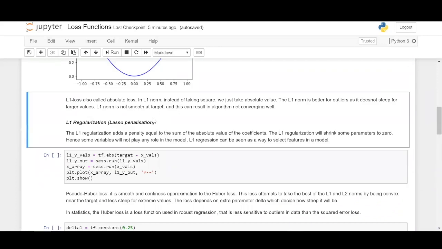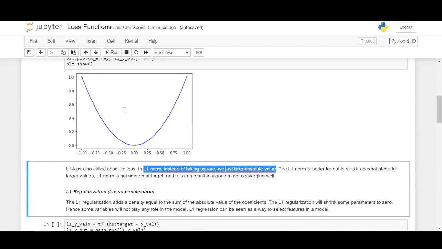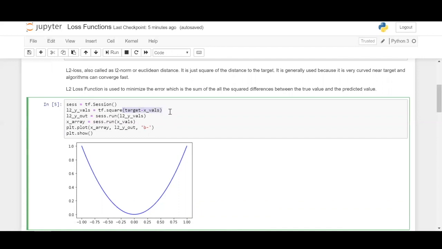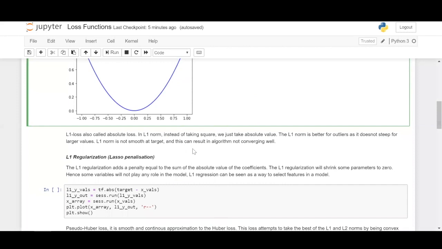So let's move on to the lasso loss, also known as L1 loss. Some people prefer to call L1 loss absolute loss also. It is known as absolute loss because in L1 normalization, or L1 loss, instead of taking a square, we just take the absolute value. So here the difference between target and the actual value is squared in L2, whereas in L1 loss we take the absolute value instead of squaring it.